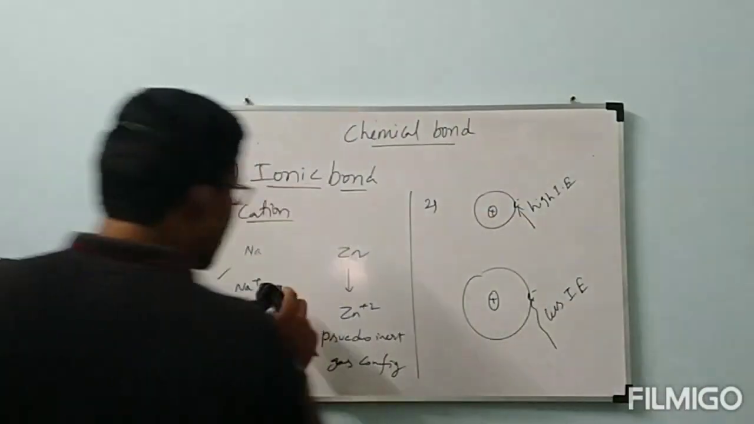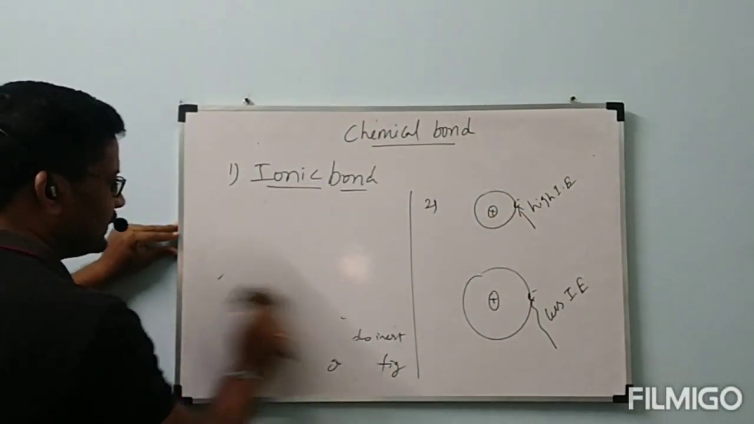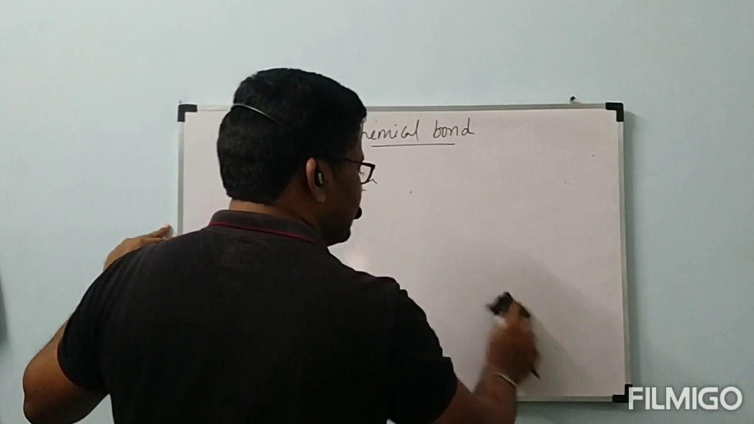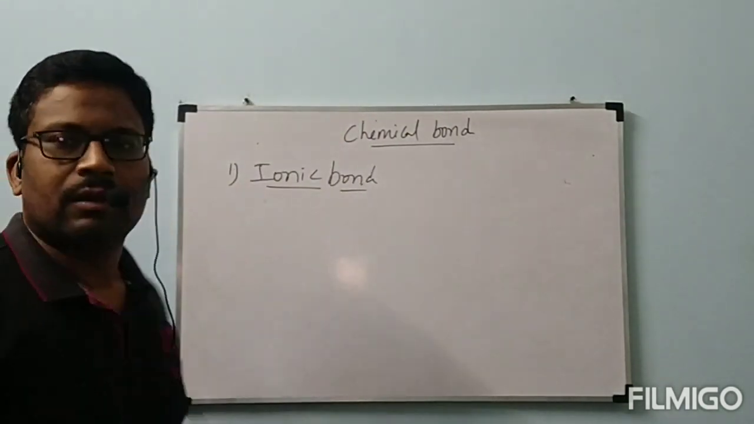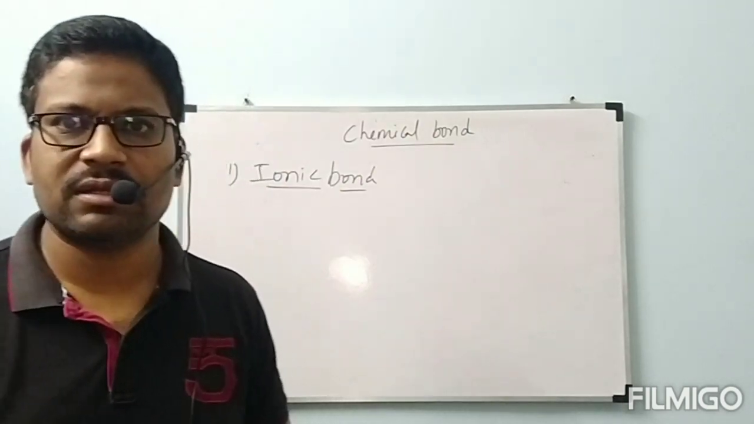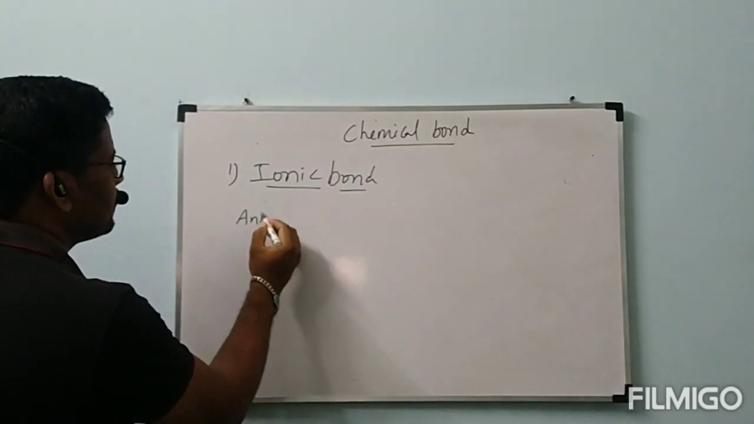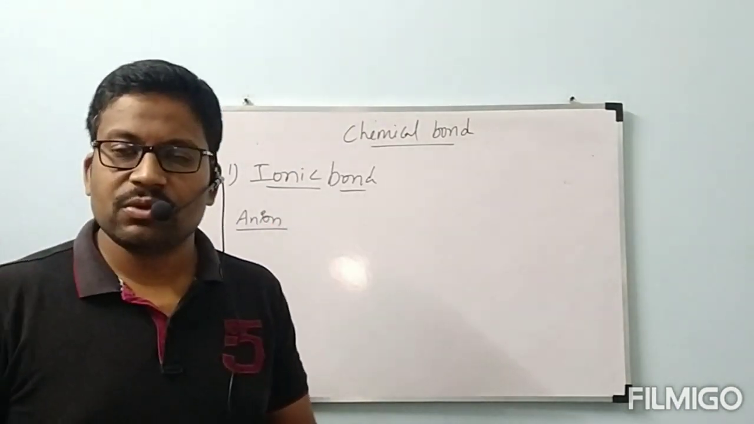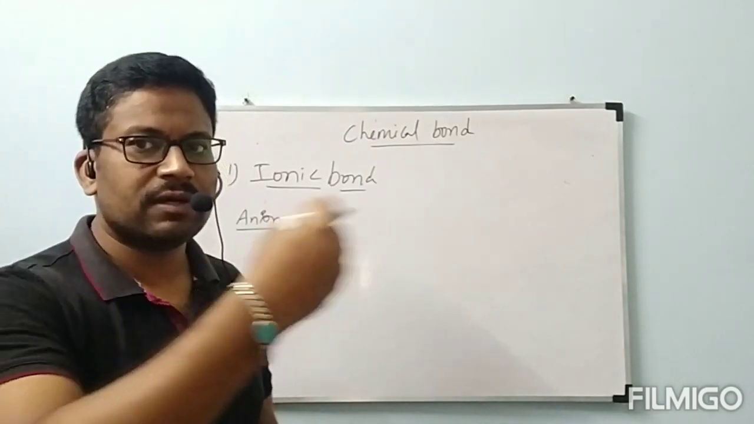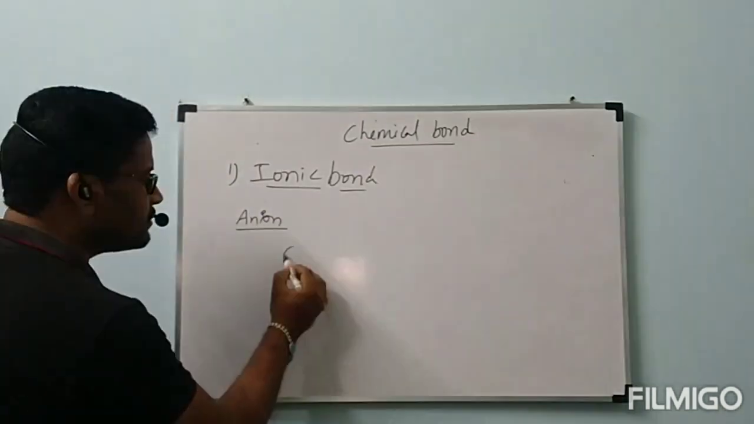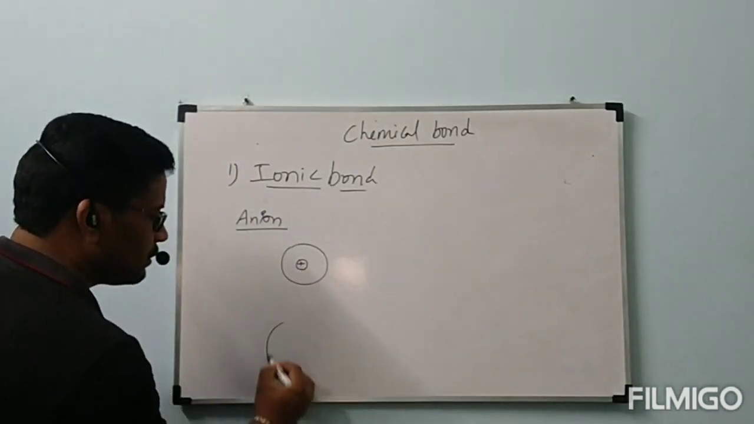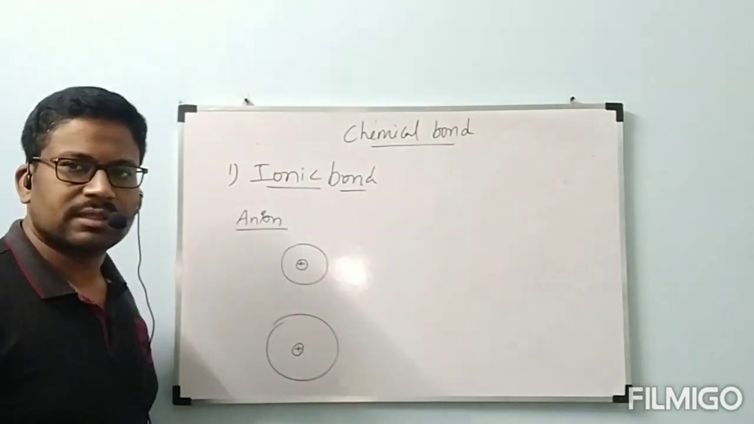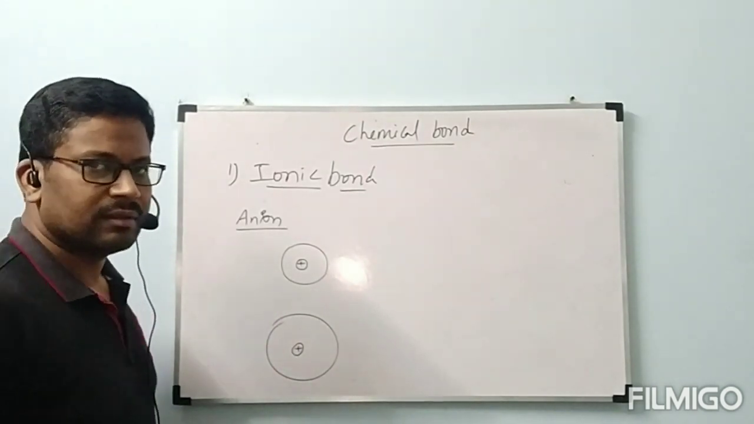Next, we will go through anion conditions also. Favorable conditions for the formation of anion. Anion means it should gain the electron, means neutral atom should gain the electron and it should be converted to anion. Now let us consider two atoms. Out of these two atoms, which atom can gain the electron easily?